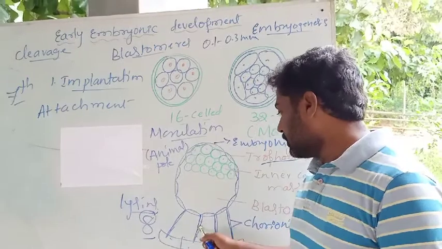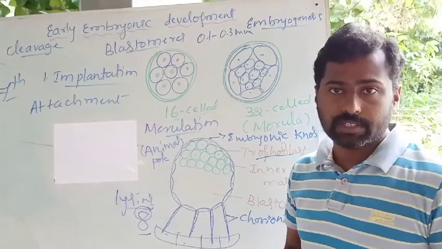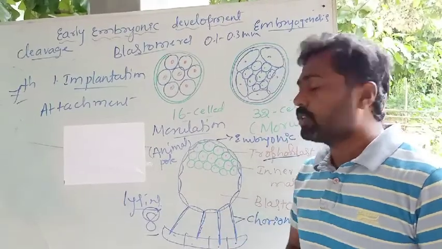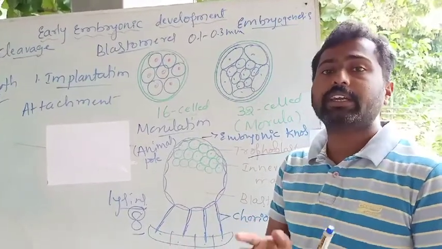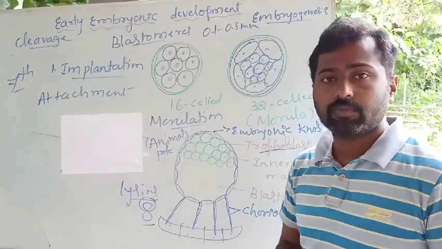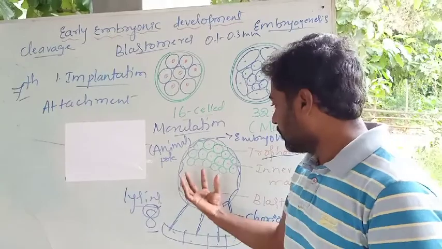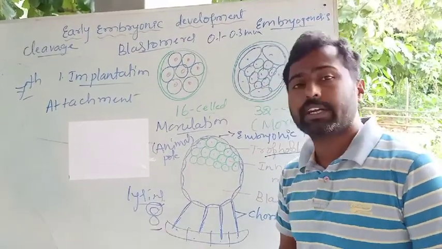Chorionic villi are nothing but the finger-like projections produced from the cells of the trophoblast. During the development of the chorionic villi, the zona pellucida gets a slit by the secretion of lysins, and some part of the trophoblast comes out in the form of the number 8.